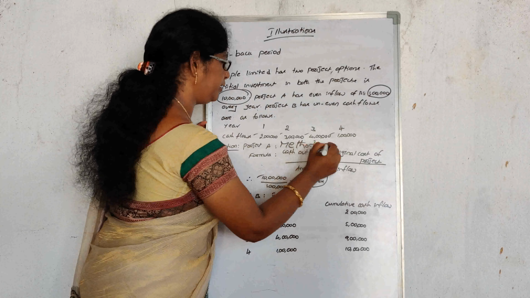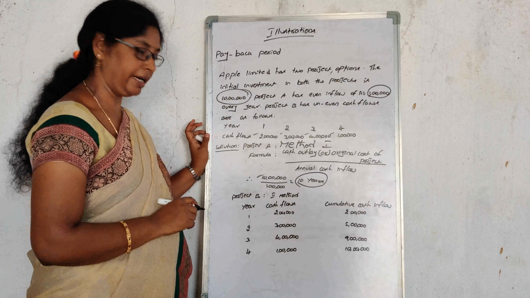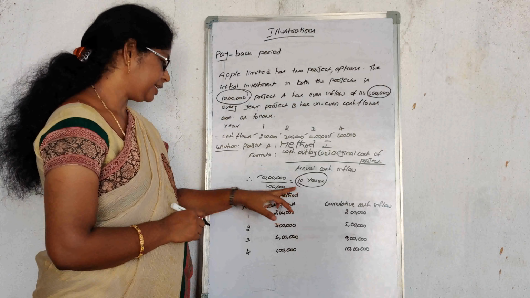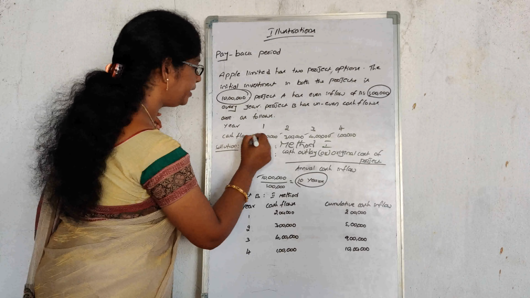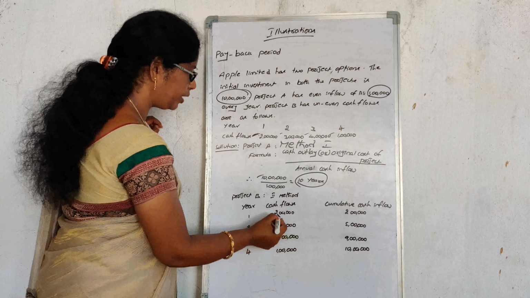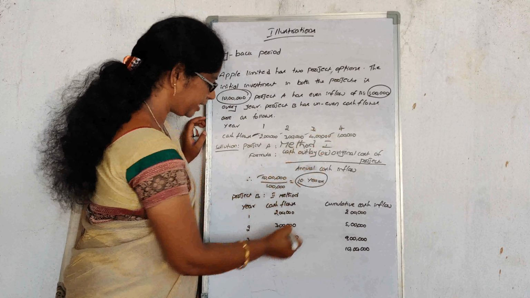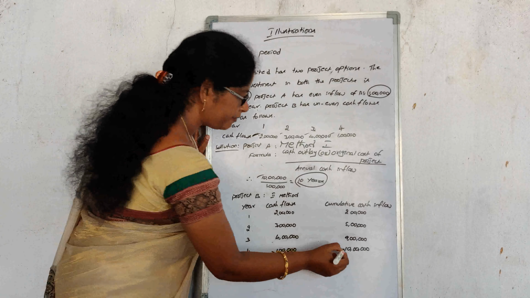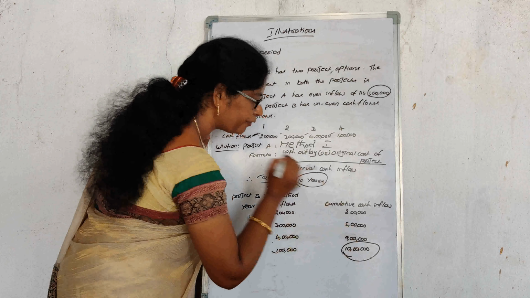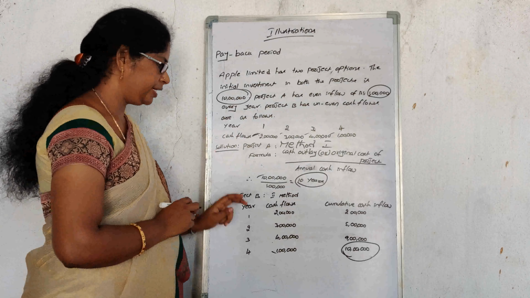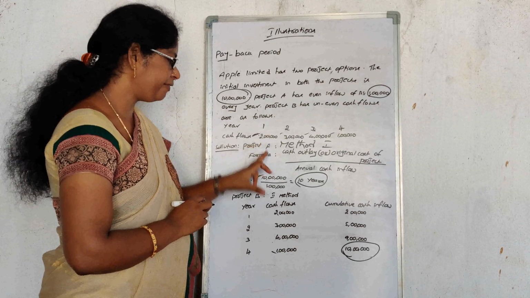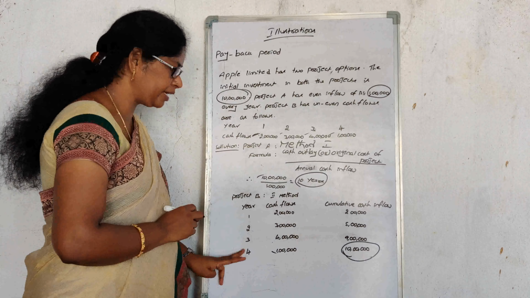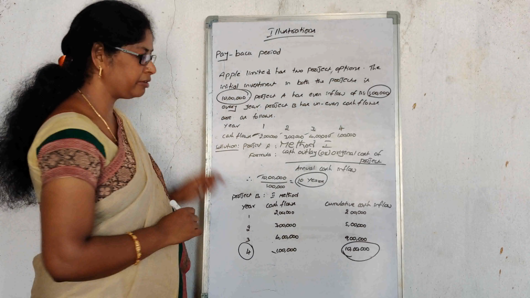For Project A, we implemented the first method. For Project B, we will implement the second method, which uses the year-wise values. First year 2 lakhs, second year 3 lakhs, third year 4 lakhs and fourth year 1 lakh. So the amount will be recovered in the fourth year. In the case of Project A, it will take 10 years to recover the amount. In the case of Project B, 4 years are enough to recover the amount.